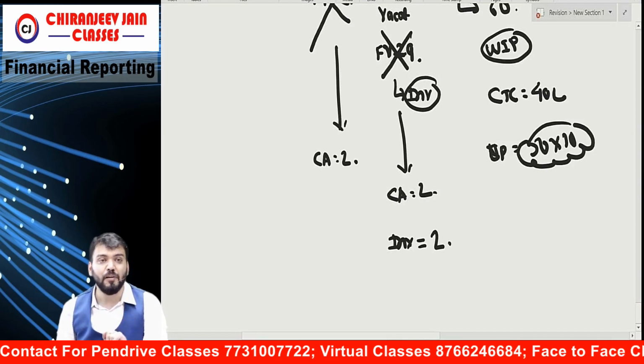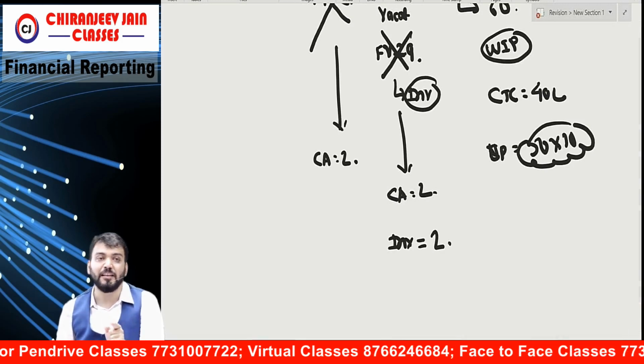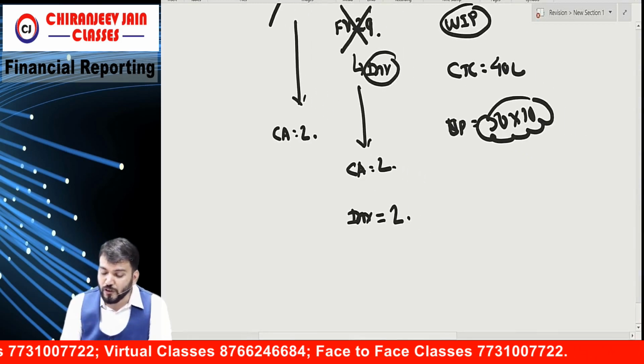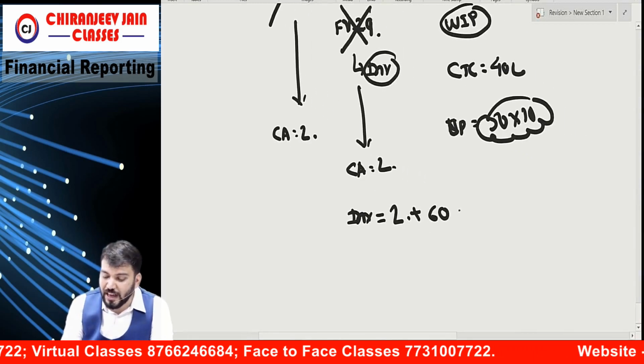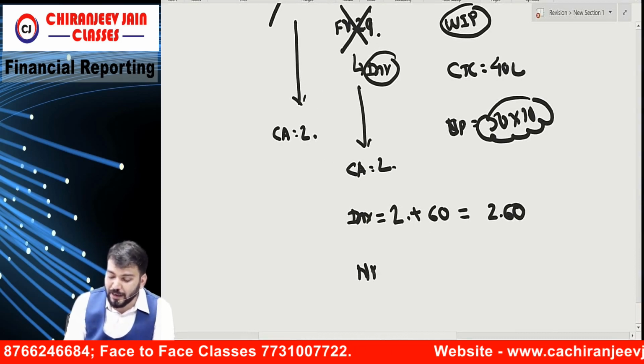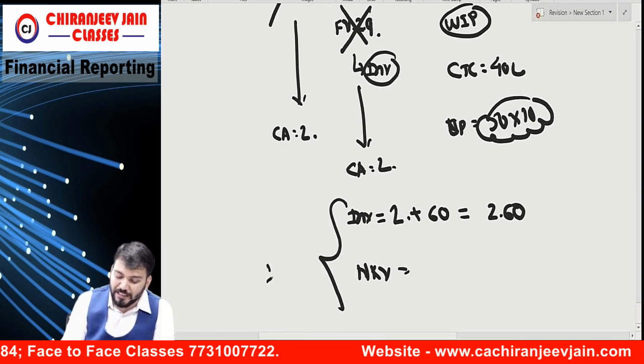But this is WIP. WIP will be measured at cost price or NRV, whichever is lower, correct? So cost price becomes 2 crore plus 60 lakh, that is 2.6 crore. We need to find out NRV, and for NRV of WIP we apply Ind AS 2.